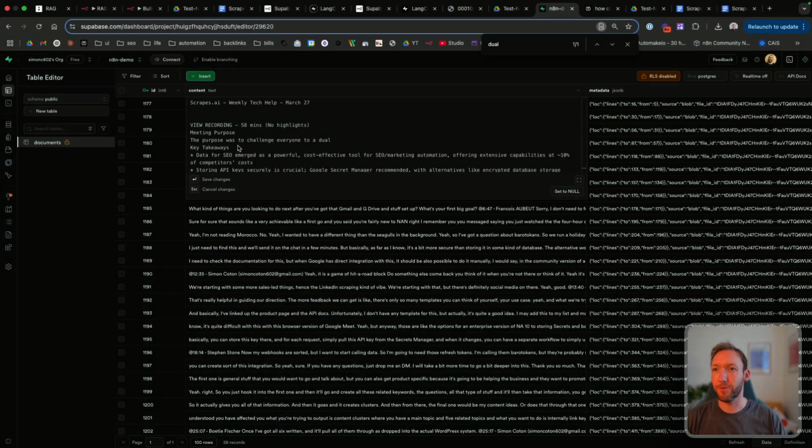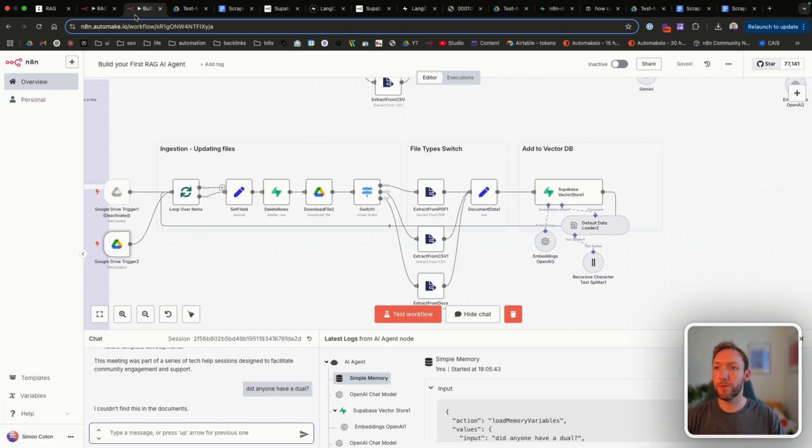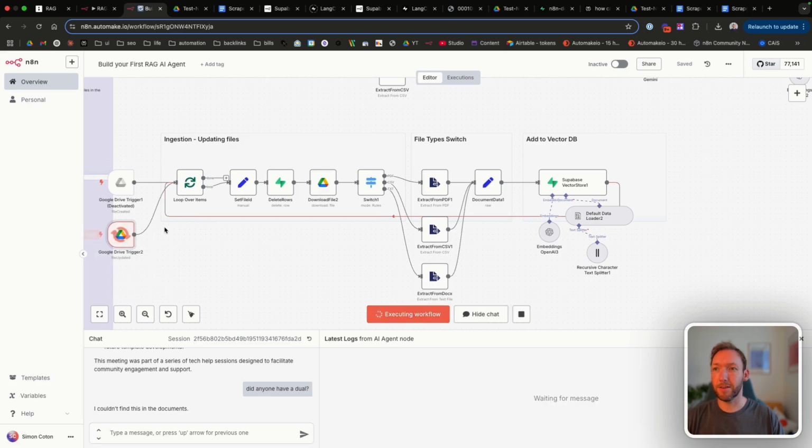So let's go back to Supabase, and you can see that the meeting purpose is now to challenge everyone to a duel. If we go back, let's update this to: the meeting purpose has changed. We will reload the document in, and it should now recognize that the file already exists, delete those rows, and update the new information in that file.